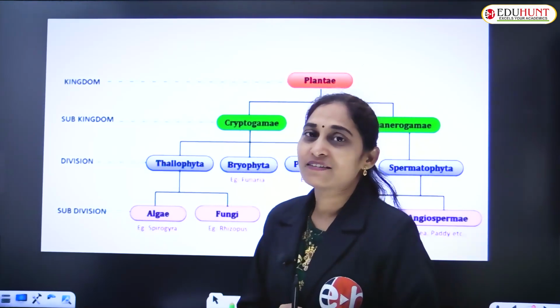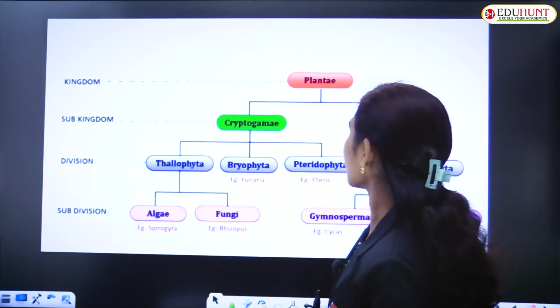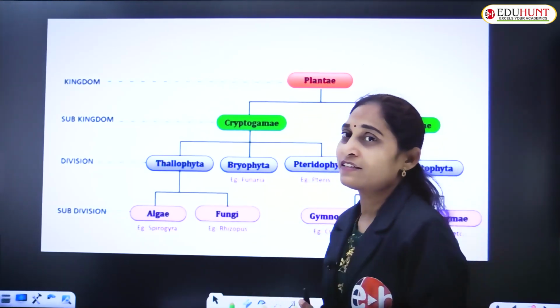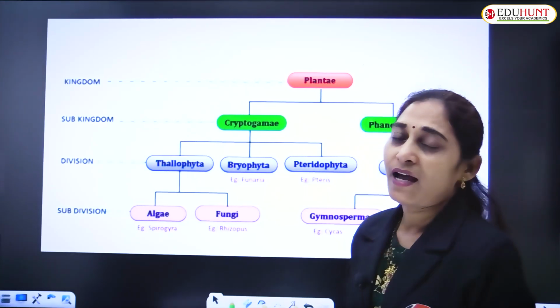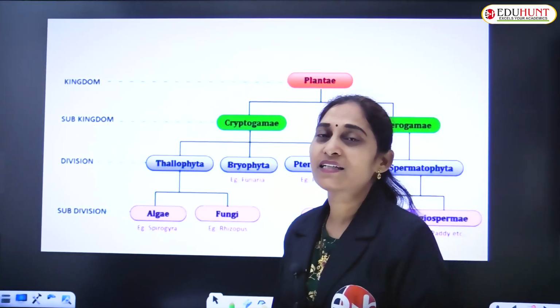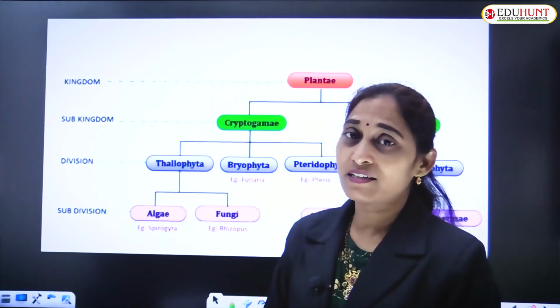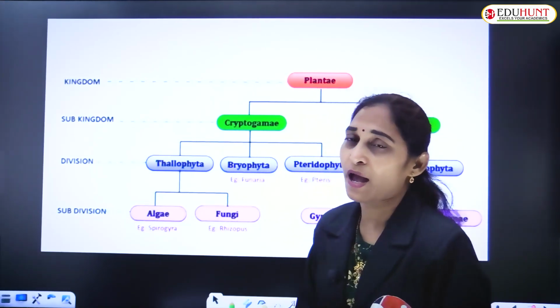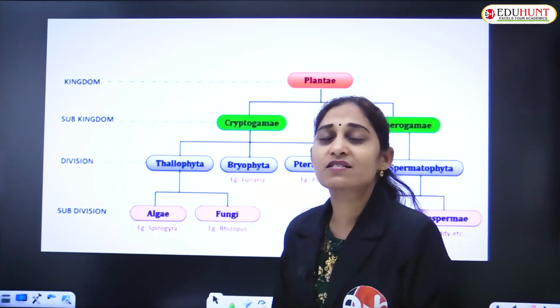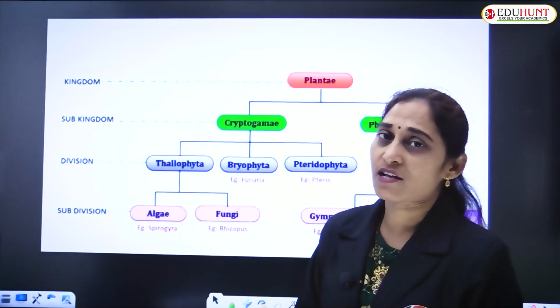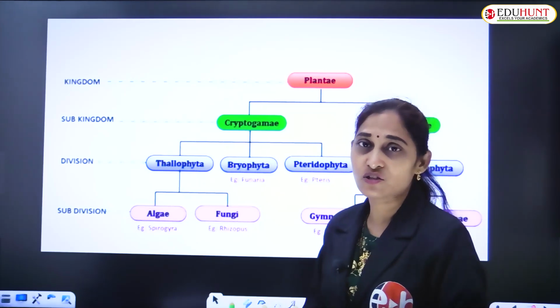That is the kingdom we are going to discuss. We name it the kingdom Plantae and its subkingdoms. The Plantae kingdom is divided into cryptogamy and phanerogamy, based on whether they give flowers, that is sexual structures, or not, and whether they form seeds or not.